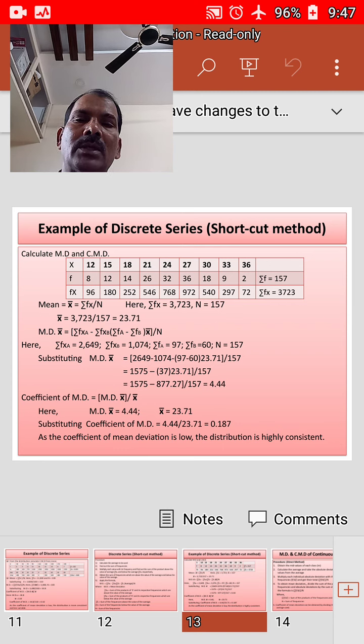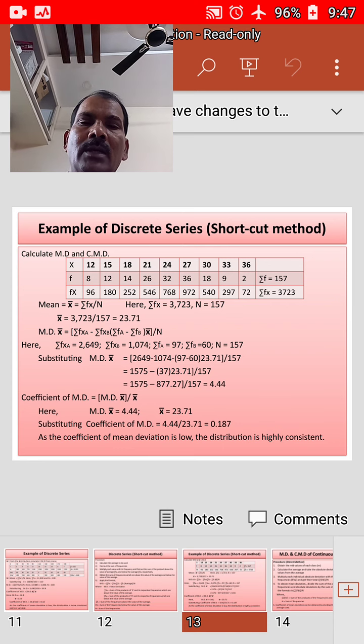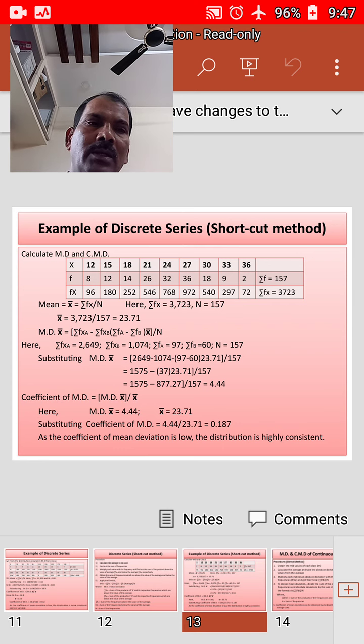Then minus 37 into 23.71 by 157. 37 into 23.71 is equal to 877.27, by 157. If you solve this, you will get 4.44.